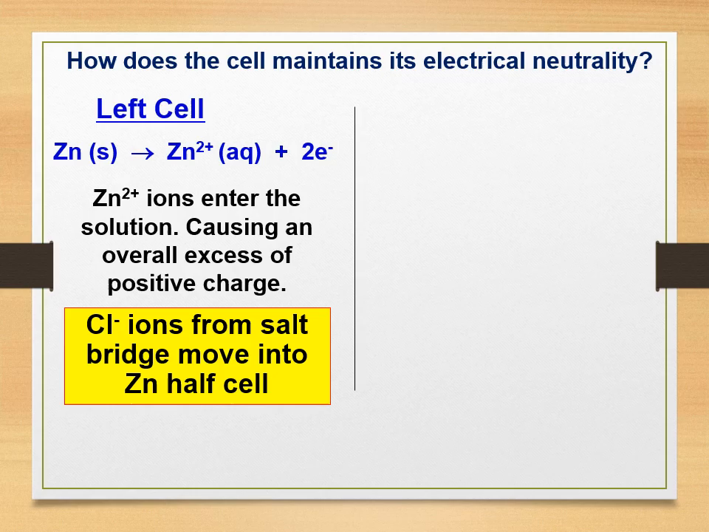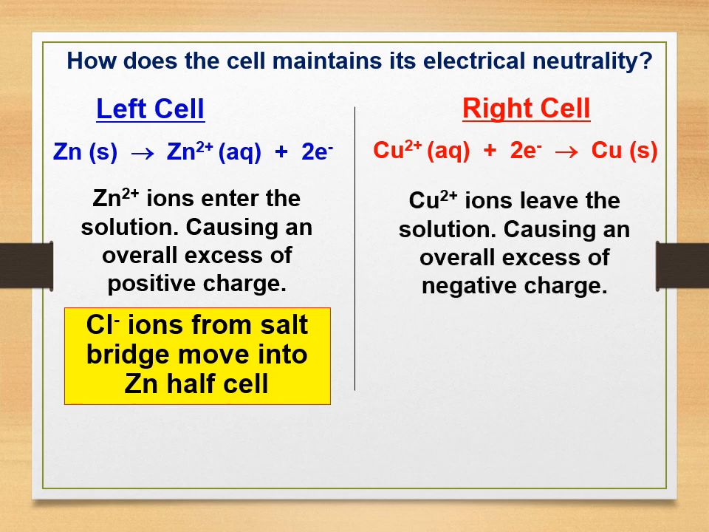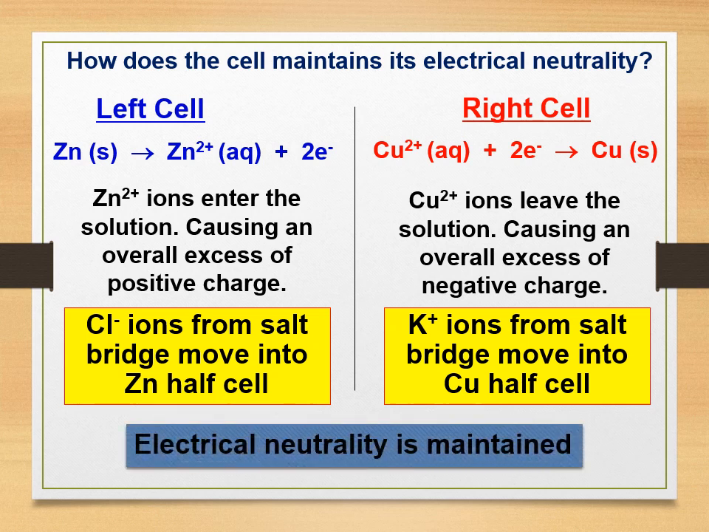In the right cell, what happened is Cu2+ ion will receive the 2 electrons and produce solid copper. But when Cu2+ ion leaves the solution, it will cause an overall excess of negative charge. What happened is the potassium ion from the salt bridge will move into the copper half cell. This will help maintain the electrical neutrality, and the process can go on and on.